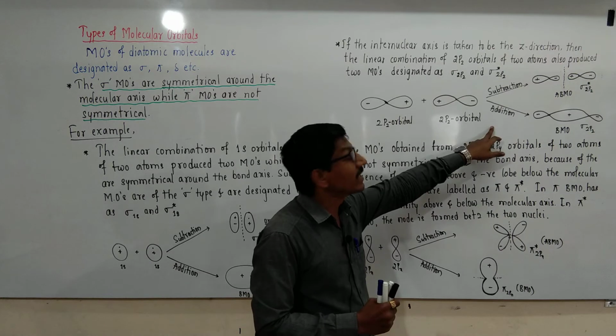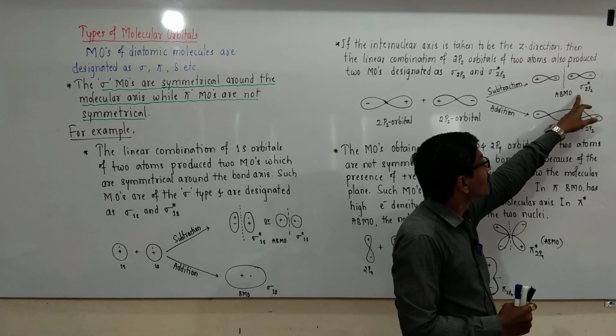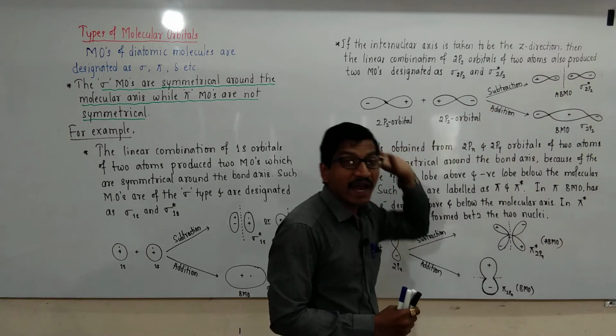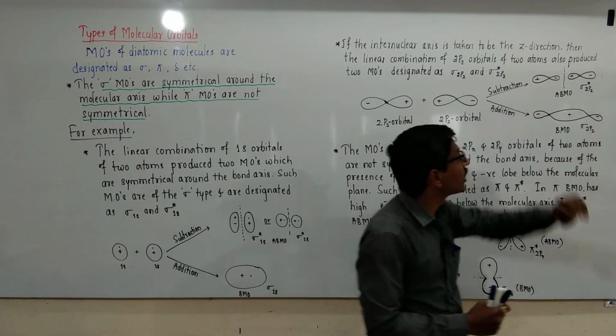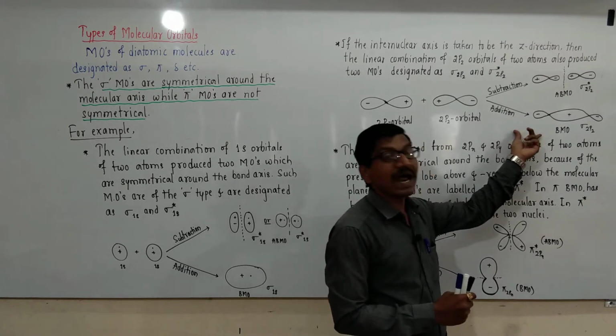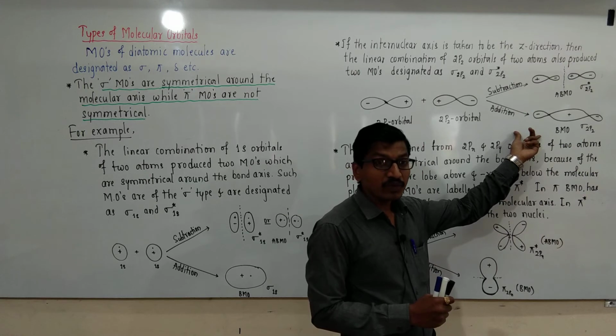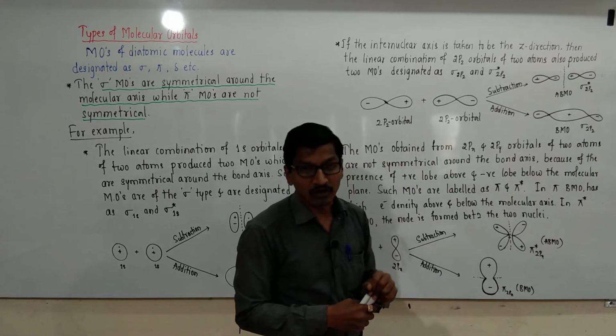By addition, bonding molecular orbitals are formed; by subtraction, anti-bonding molecular orbitals are formed. In bonding molecular orbitals attractions are more, and in anti-bonding molecular orbitals there is repulsion between electrons.